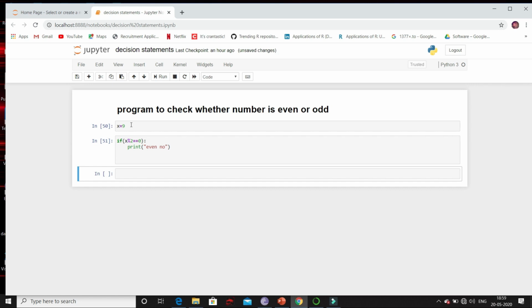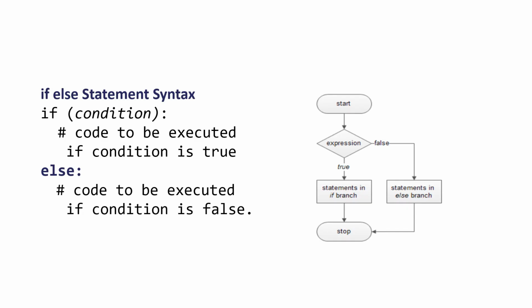So now let's look into syntax of if else statement. This is the syntax for if else statement. We have already seen syntax for if statement. First, we write if keyword, and inside round brackets we specify the condition, and then colon. We give colon because below this we have some statements that have to be executed. So even when we define function, we use colon because below that we have some code that has to be executed. And then we give some space and